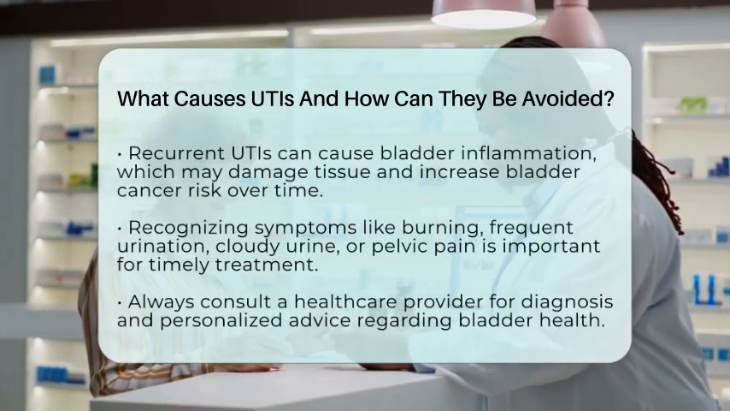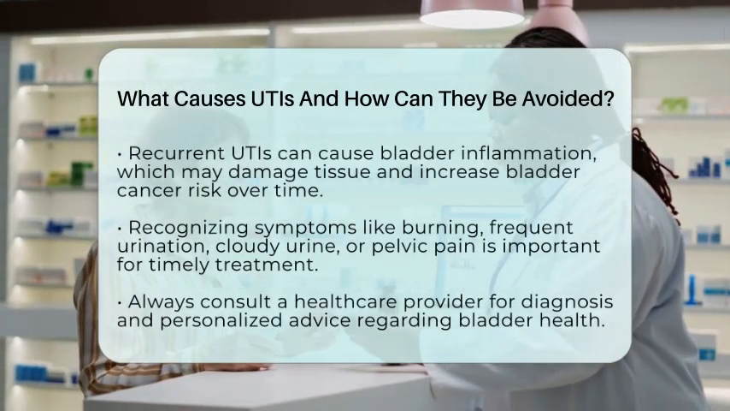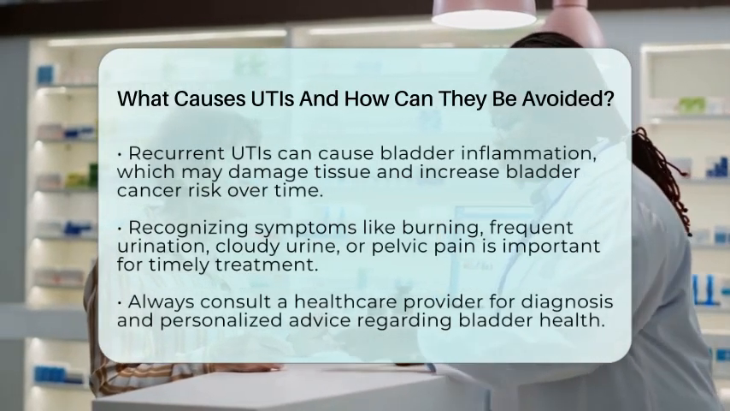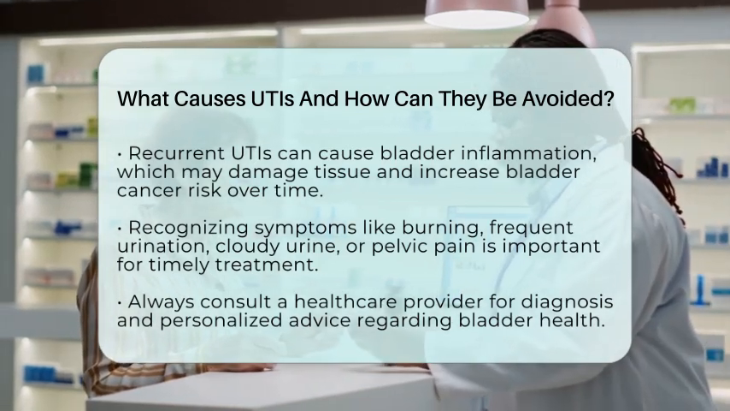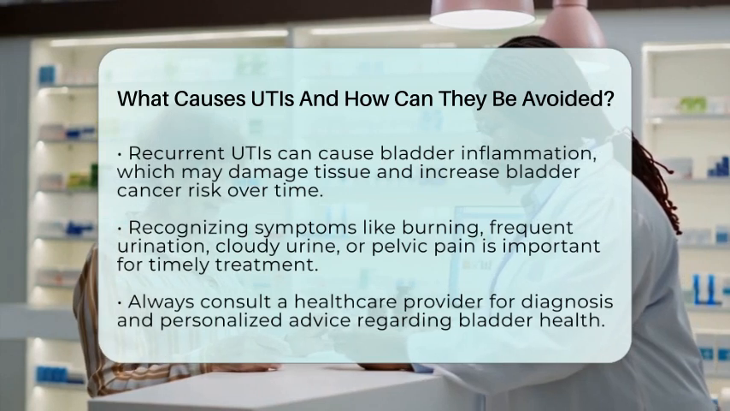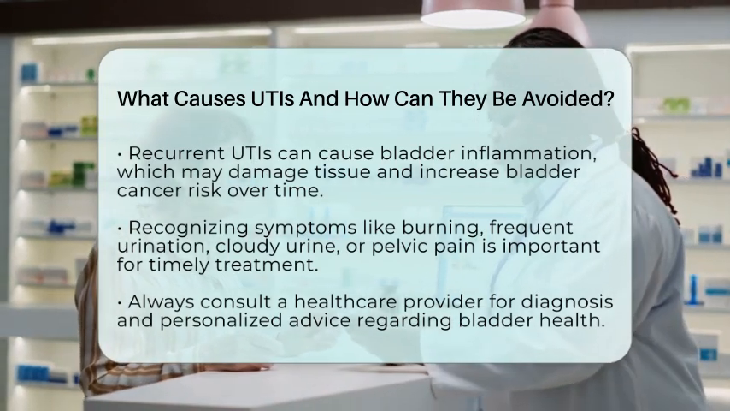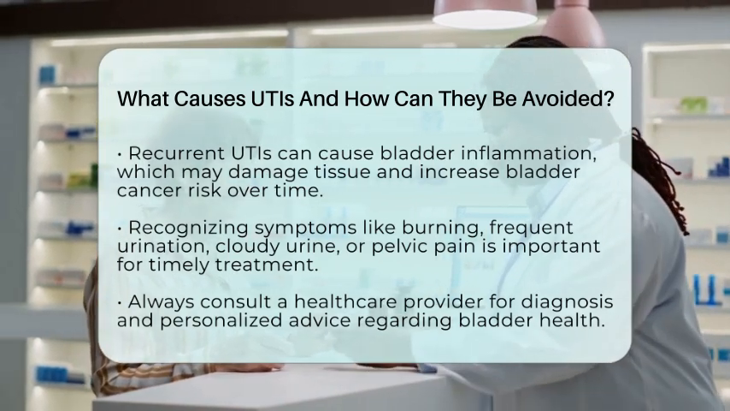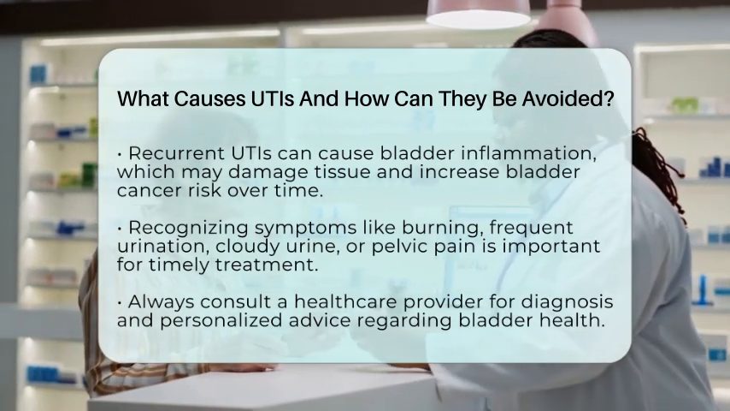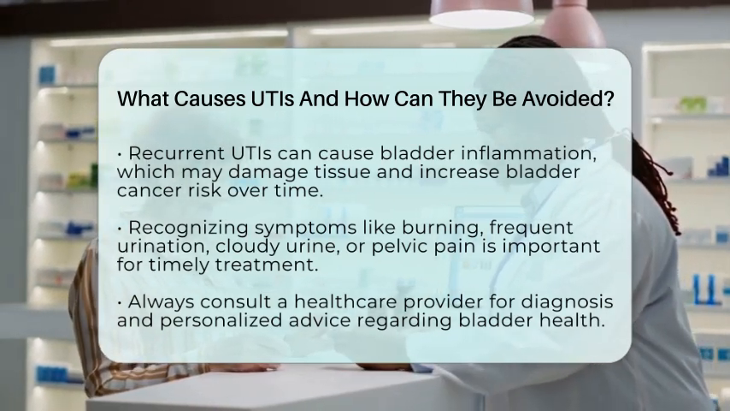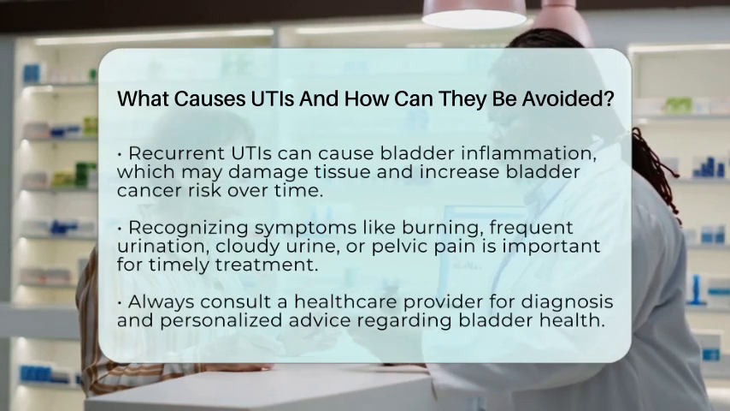From a bladder health perspective, preventing UTIs is especially important because recurrent infections can cause ongoing inflammation of the bladder lining. Chronic inflammation may damage bladder tissue and has been linked to an increased risk of bladder cancer over time. By taking steps to reduce the chance of infections, you support overall bladder health and may lower the risk of complications.